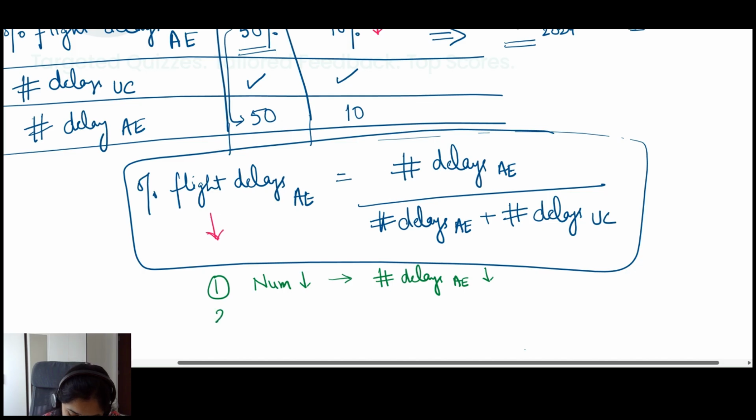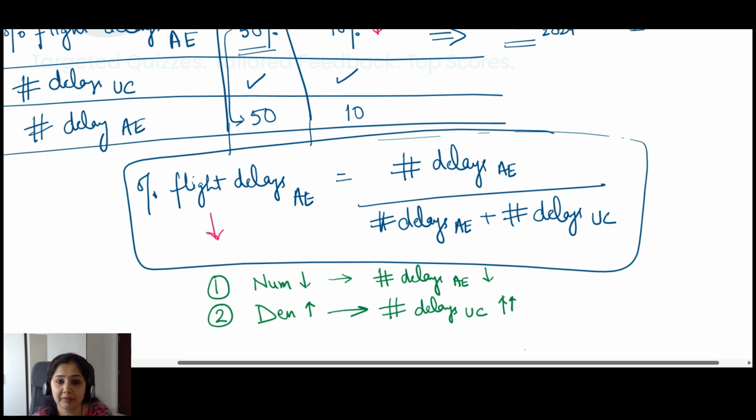The other possibility is that the denominator has increased. The numerator has not increased as much, but the denominator has significantly increased. And when will that happen? That will happen if number of delays due to uncontrollable factors increases.